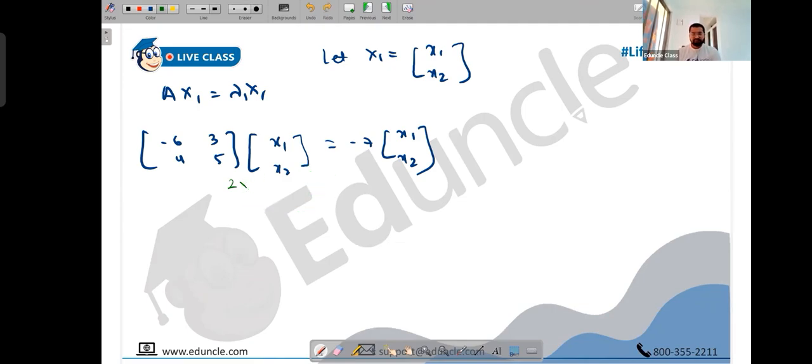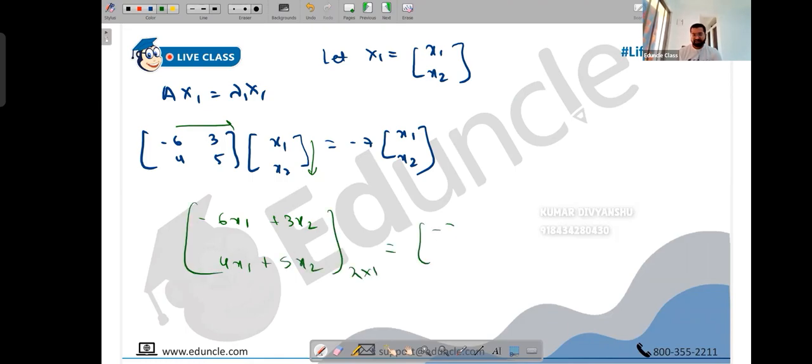Anyway, now let's calculate. Let's multiply: minus 6 into x1 is minus 6x1, plus 3 into x2 is plus 3x2. Again, 4 into x1 is 4x1, plus 5 into x2 is 5x2. We got 2 cross 1. Taking minus 7 inside, we get minus 7x1 and minus 7x2, also 2 cross 1 on the RHS. So let's equate the respective terms.